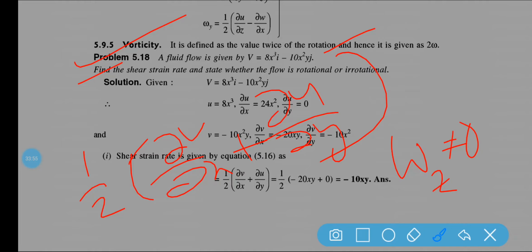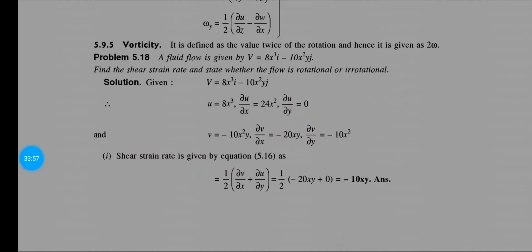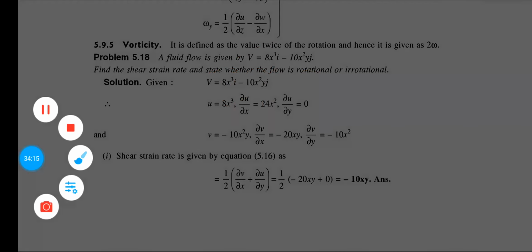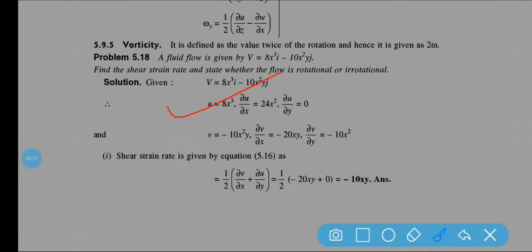Okay, so first of all, v is given as this, so here this is your u and this is your v, because these are the components of i and j. So u is equal to this, so del u by del x and del u by del y you can easily find out by differentiating.